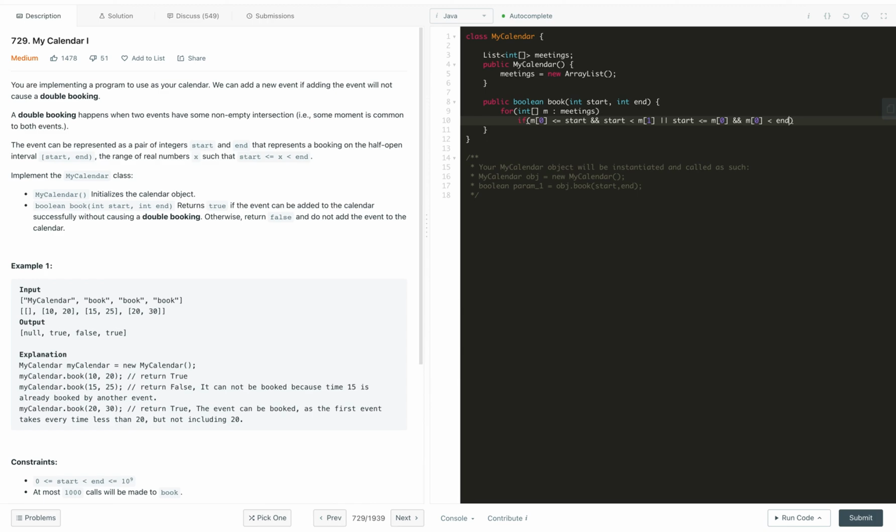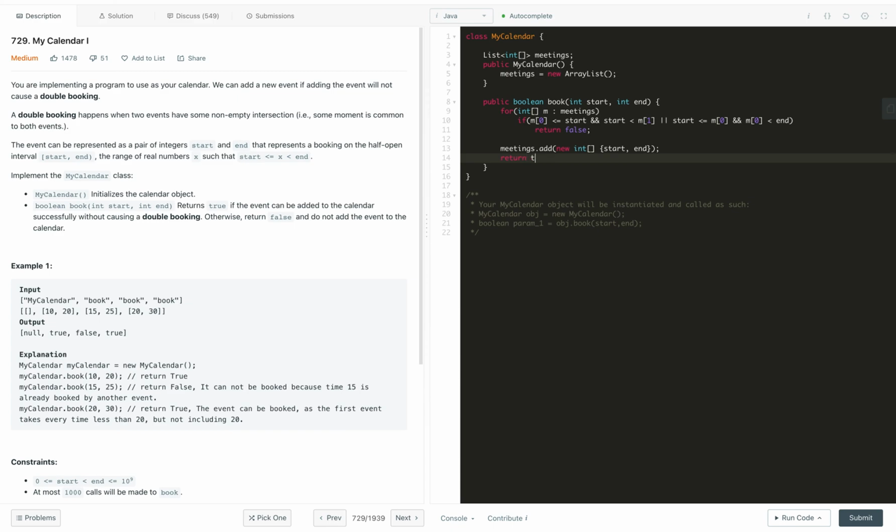If this is the case, we will return false. Otherwise we will add this new meeting, meetings.add a new int pair array with the start and end, and we will return true, like we are able to book this. So this is the code.